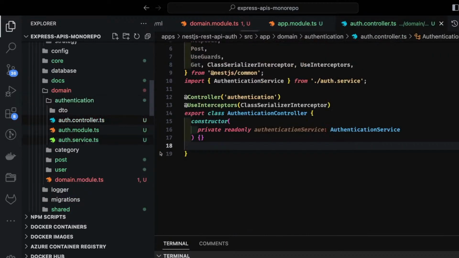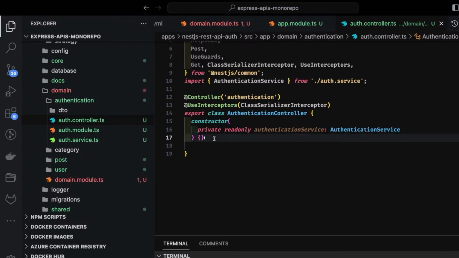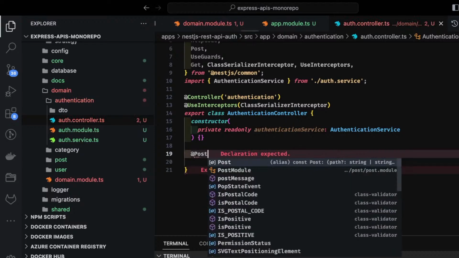Okay, now let's work on authentication first. We are inside the authentication controller. What we are doing with the authentication controller is a simple implementation, let's say login, register, logout. Okay, so the authentication service. I will just start creating the routes and all.